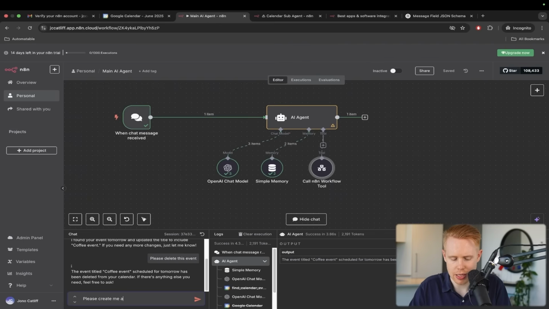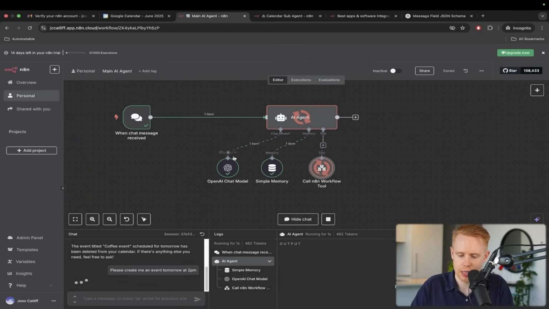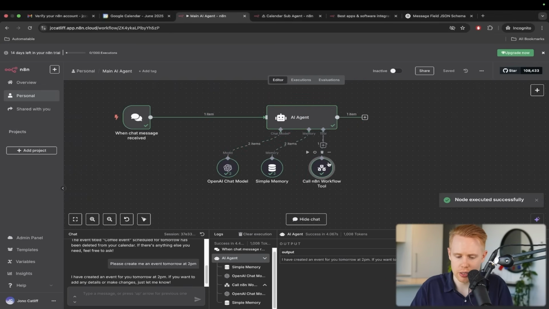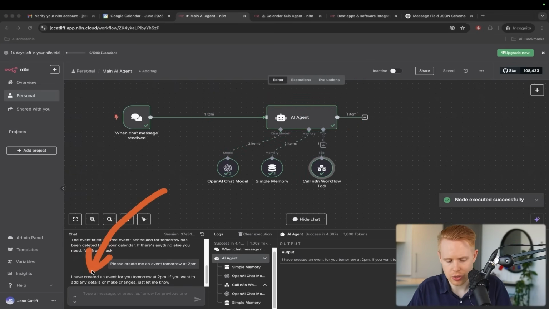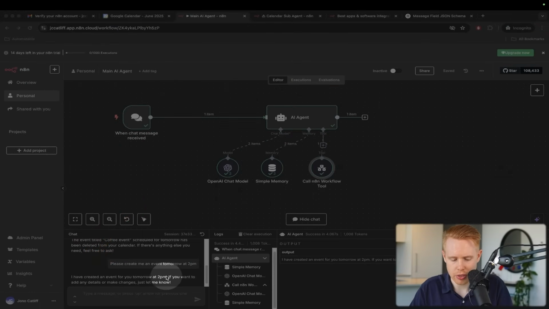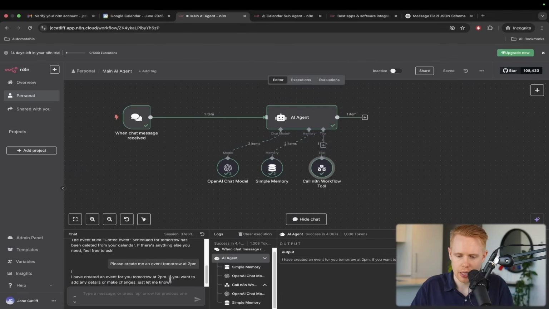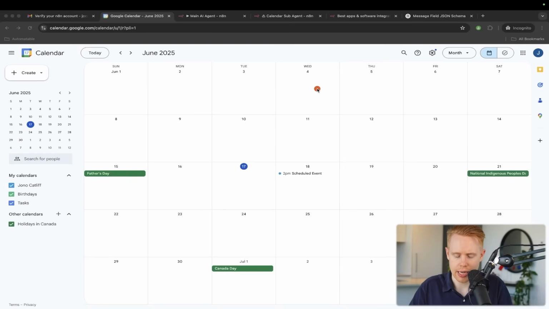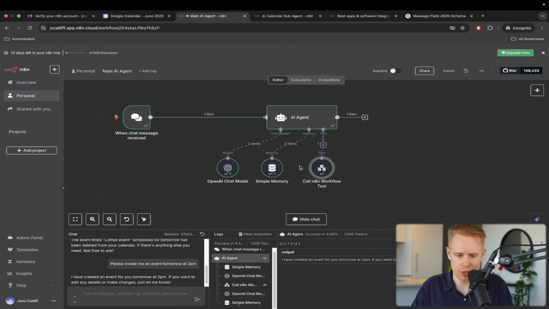Please create me an event tomorrow at 2 p.m. and we'll click save. It's going to use the AI agent to call the sub agent. Okay. It's going to return a message. I've created an event for you at 2 p.m. If you want to add any details or make changes, please let me know. And we'll go ahead and take a look at the calendar where it says scheduled event has been created.